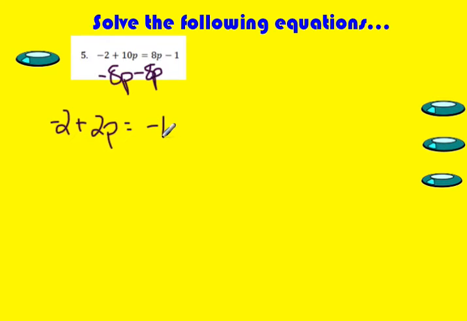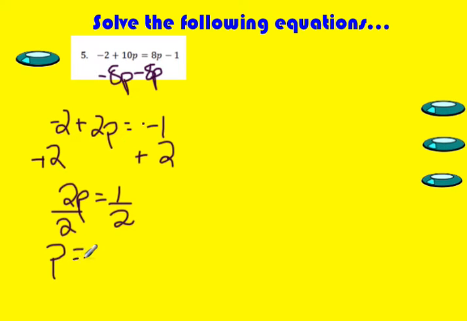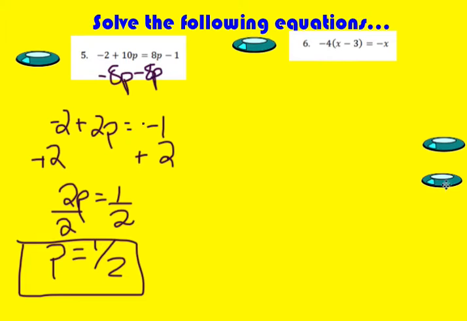So the next thing I need to do is get that negative 2 away from my letter. So I'm going to add 2 to both sides. So here I get 2p, and negative 1 plus 2 is going to give me 1. So I'm going to divide both sides by 2, and then I get that p is equal to 1/2. So that's your final answer for number 5. Don't be afraid of fractions or decimals. If you wanted to write that as a decimal, you absolutely could. You just need to make sure you're careful of your rounding. So let's take a look at number 6.